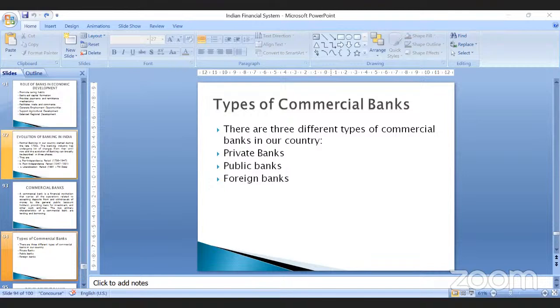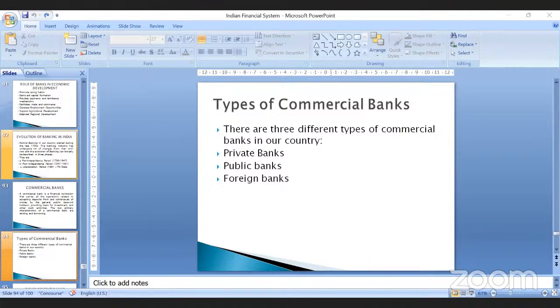Completely opposite of public sector banks are the private sector banks. These are the commercial banks where private individuals and business houses have the majority of stake. Government does not have the majority stake, but individuals or private companies have the majority stake. For example, HDFC Bank, ICICI Bank, Axis Bank. These are in the hands of private individuals, or the liability is of private individuals.